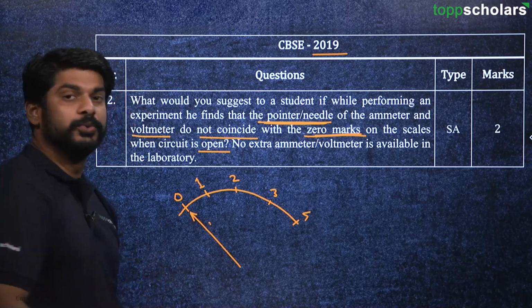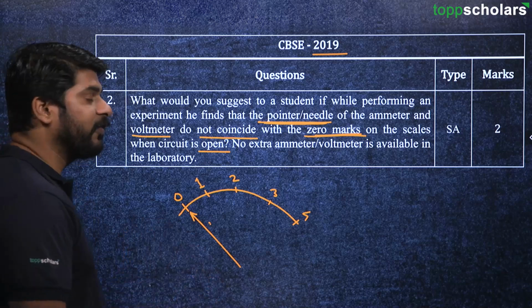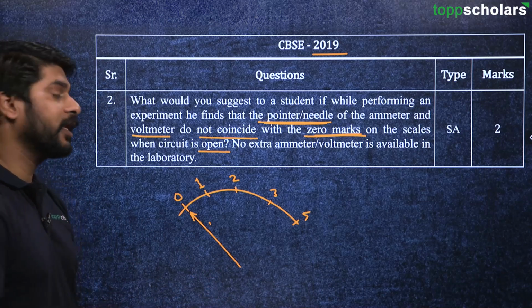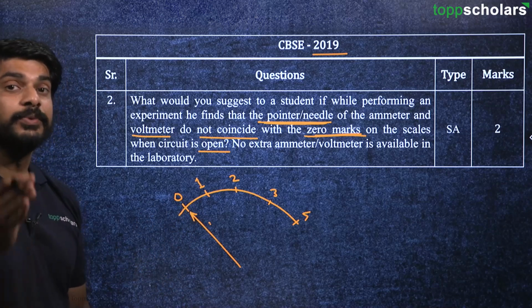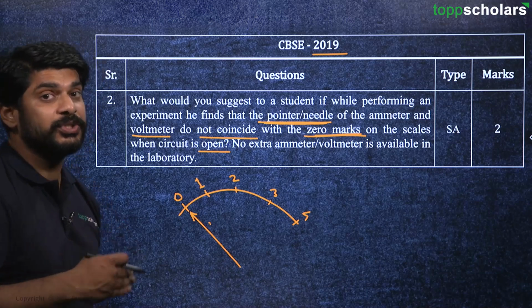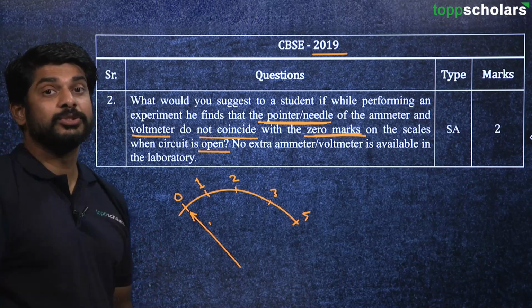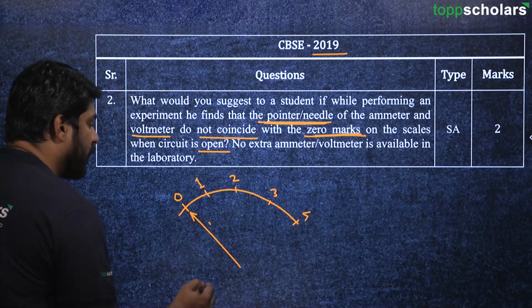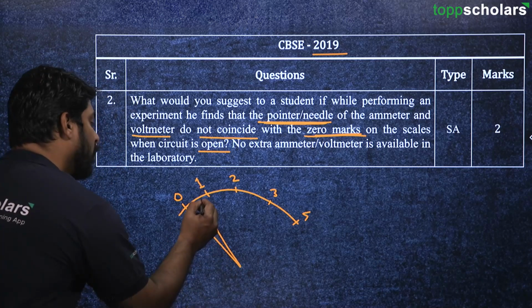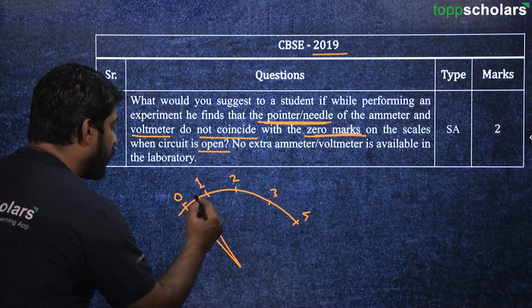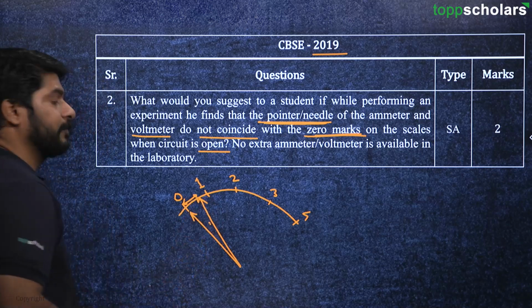Now what that student has to identify is whether it is a positive 0 error or a negative 0 error. And if it is, let's say, a positive 0 error, then he has to find out the value of that particular 0 error. Let's say the needle points here instead of this 0, then he has to find out how much value it is.